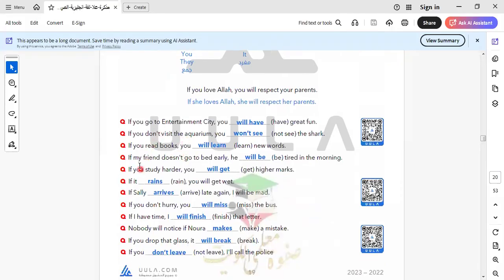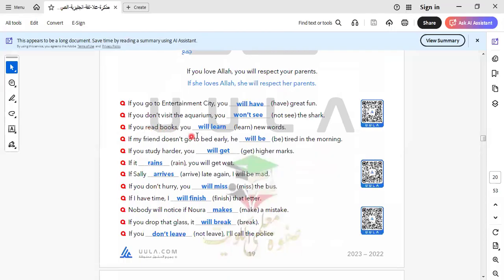I read some examples, not all, to know how to do it. If you go to an entertainment setting, you will get great fun. So it will be will and the infinitive form. If you don't visit the aquarium, you won't see. It will be won't, the negative. In the present and in the negative, put the verb in the infinitive form.